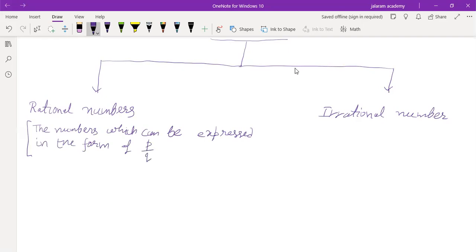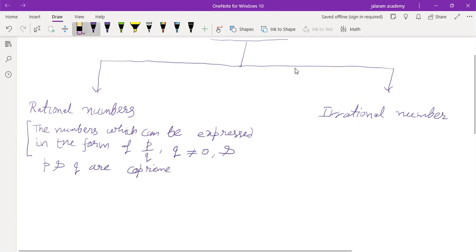But this is not the complete definition. With Q not equal to 0, and one more thing is added: P and Q are co-prime integers. These are called rational numbers.